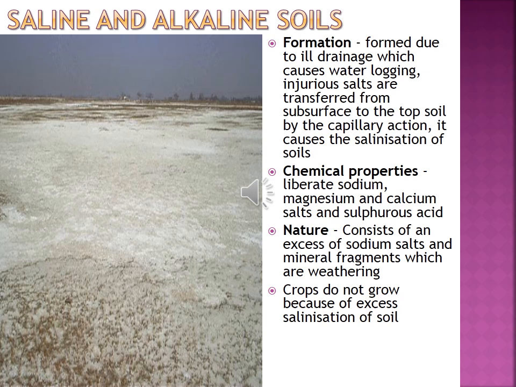Why is the soil saline? Because of the salt. The injurious salts present in the subsurface are transferred to the top of the soil because of capillary action, which causes salinization of the soil. Salinization means it becomes saline, it is rich in salt. So formation: it was formed due to ill drainage which causes water logging. Then injurious salts are transferred from the subsurface to the topsoil by capillary action, causing salinization of the soil.